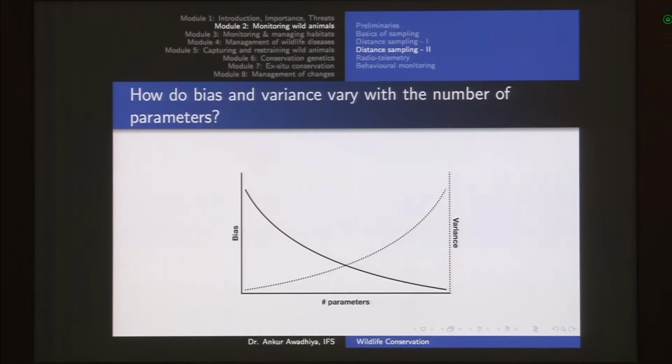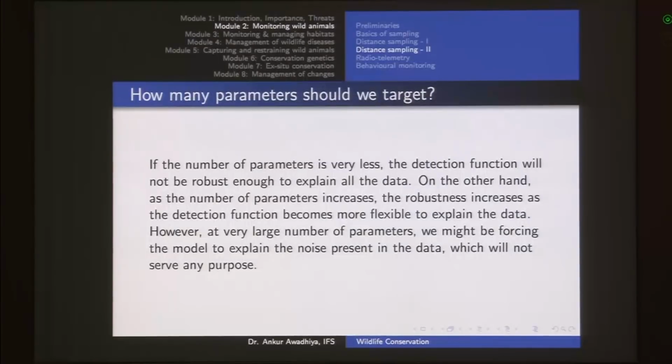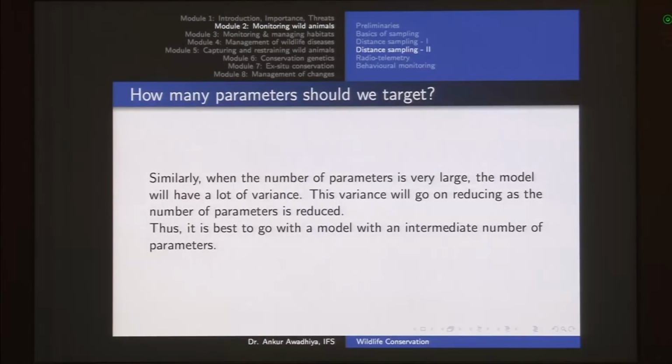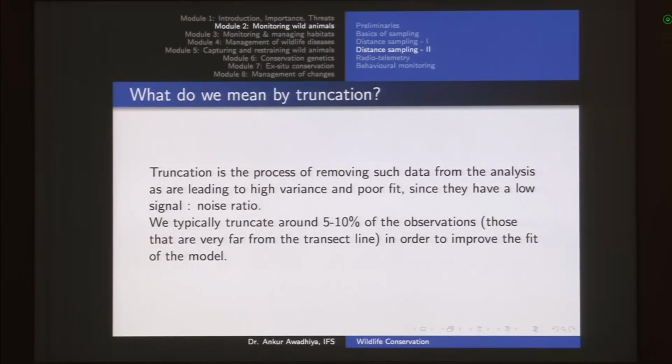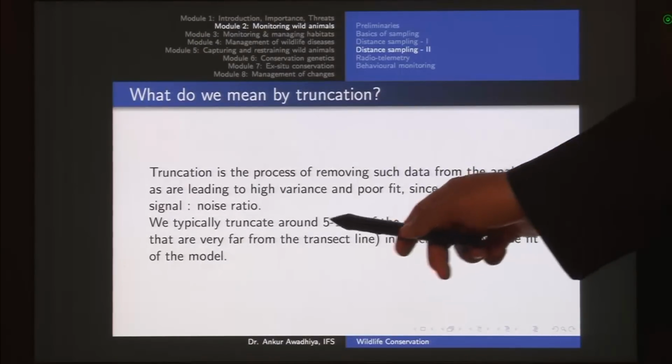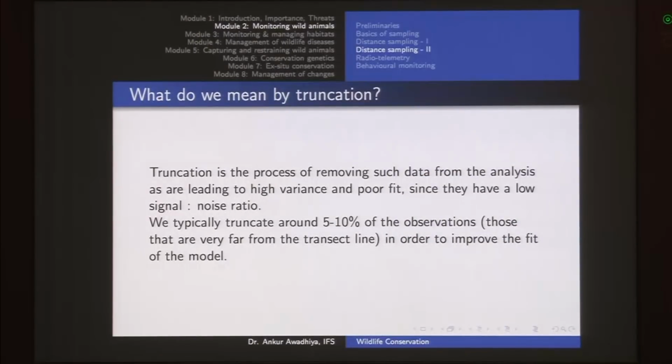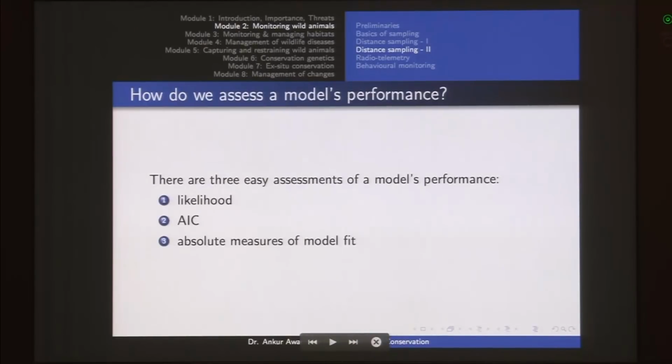The variance increases because when you are adjusting your function to include all the smaller values, then the amount of noise in the data is also being modeled. So we should go for a mid value of these parameters. And then we had this concept of truncation. Truncation means that we typically remove 5 to 10% of observations that are very far from the transect line, because these are observations for which our distance computations or the angular computations will not be very correct, so the amount of noise is high.